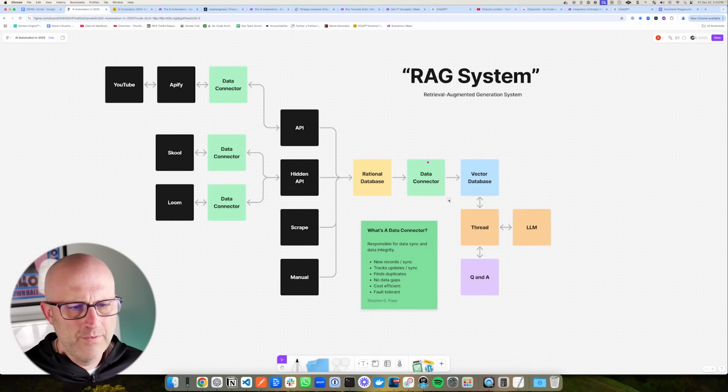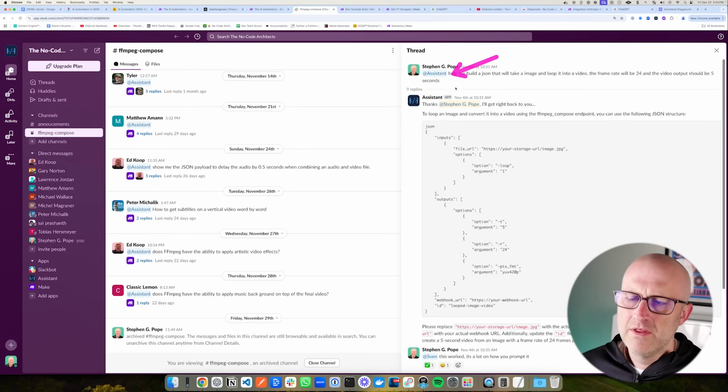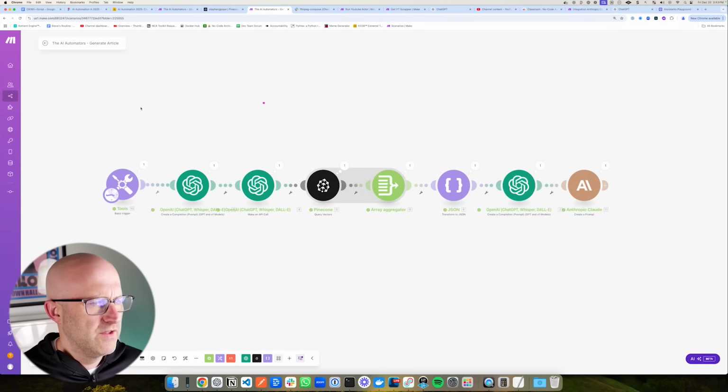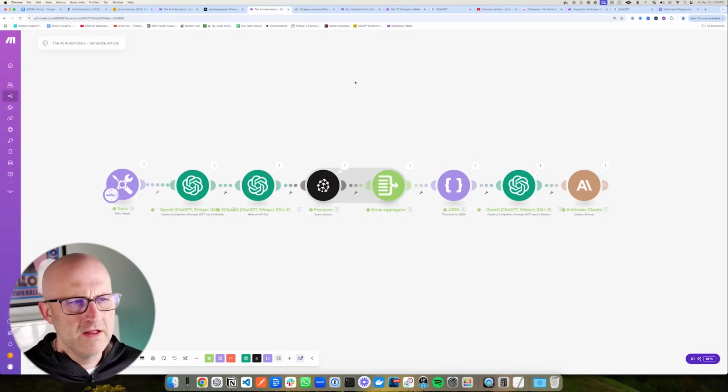Again, if we look at this system, you could easily have people asking questions on a platform like Slack. Here was an example that I had set up before. You've got a channel here, and when somebody asks a question, it will actually prompt the assistant, which will trigger this automation. We create the search terms, we create the embeddings, we do the actual search, bring all of that data together for a final query to one of our favorite LLMs.